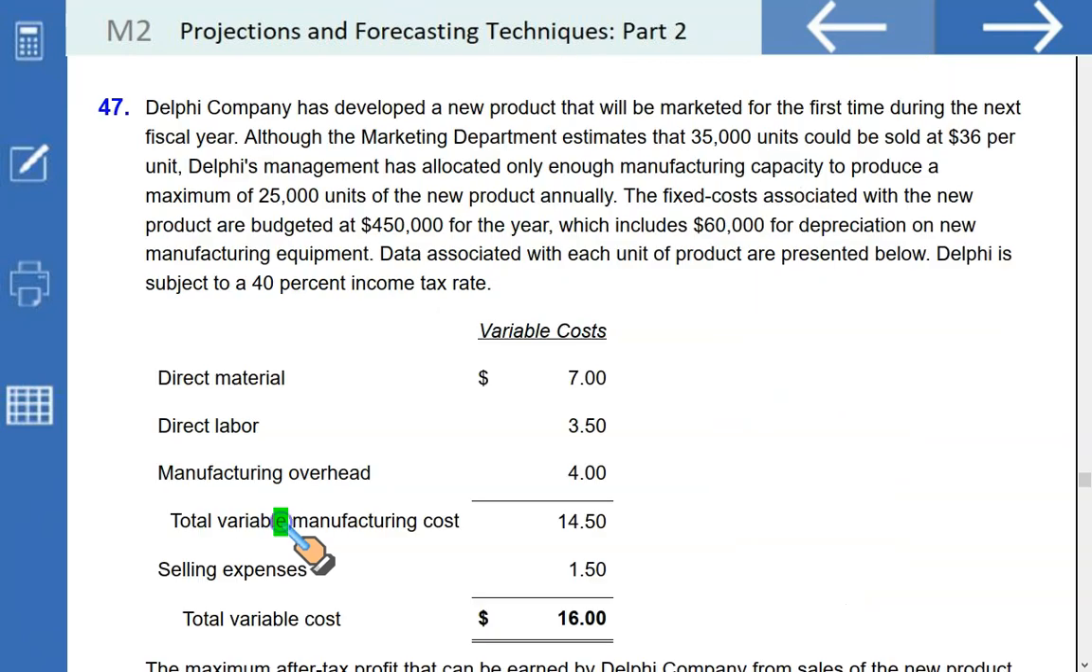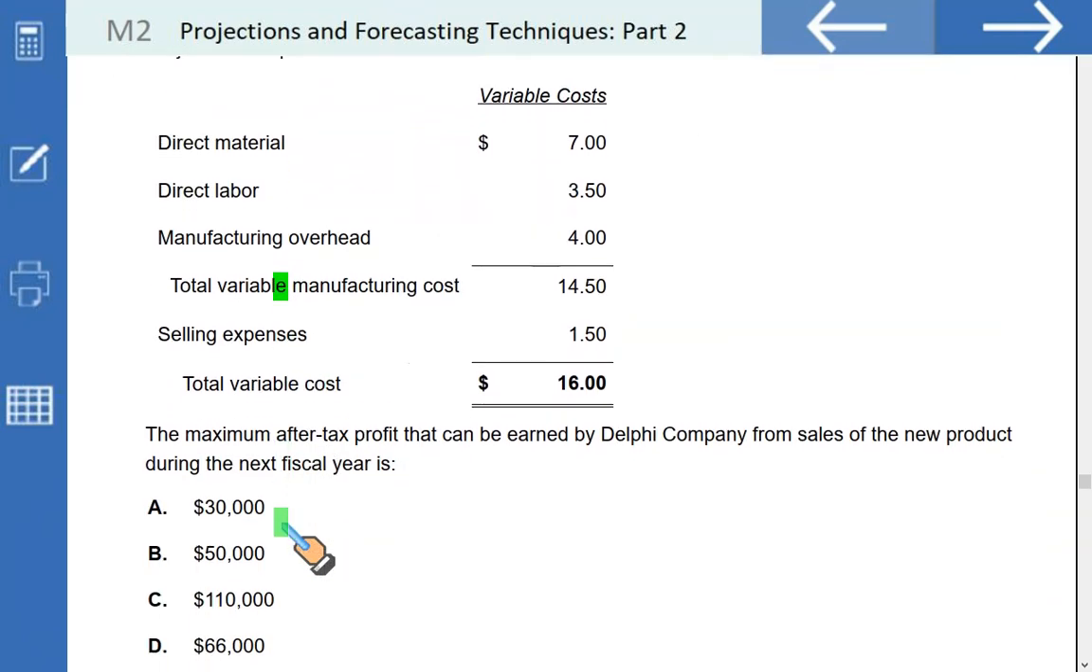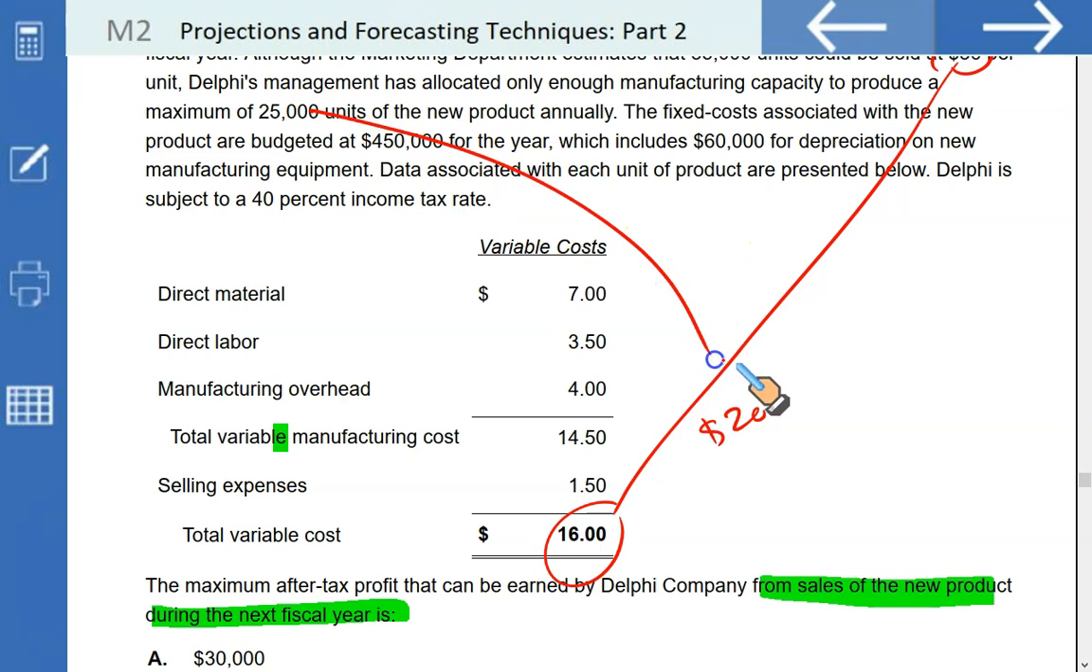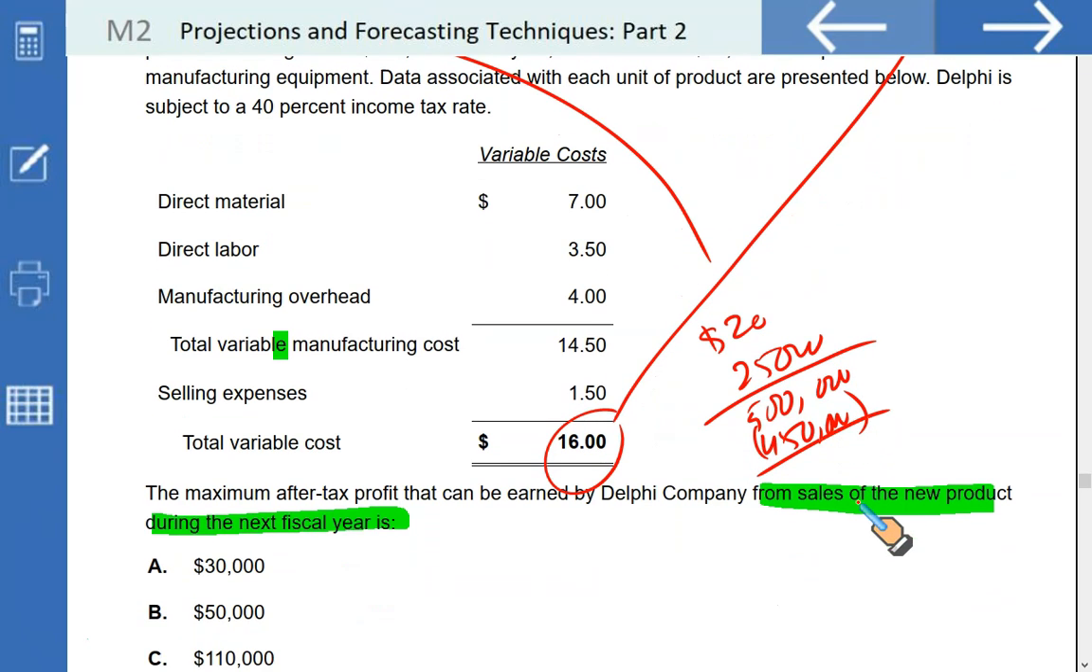D. Same question, but this time the maximum after-tax profit that can be earned by Delphi from the sales of the new product during the next year. Since the selling price is $36, as you can see here, so our unit contribution margin will be 36 less 16, $20. How many units can we sell? Max. We can sell a max of 25,000, which means our contribution would be 25,000 units times 20, $500,000. From this $500,000, you need to deduct your fixed cost of $450, which means your operating income will be $50,000.